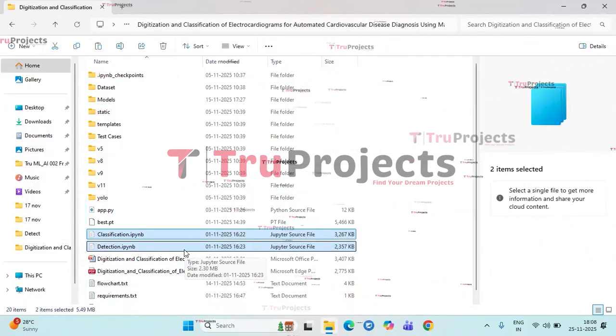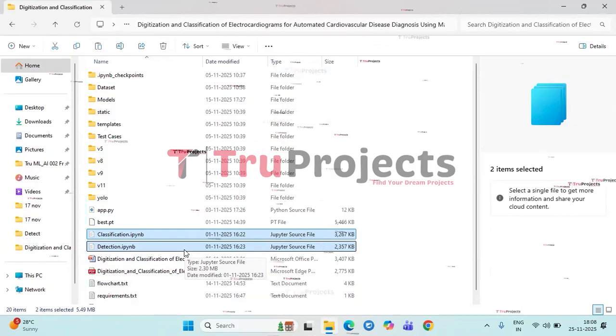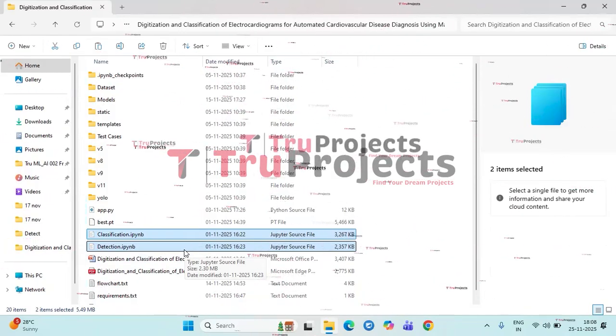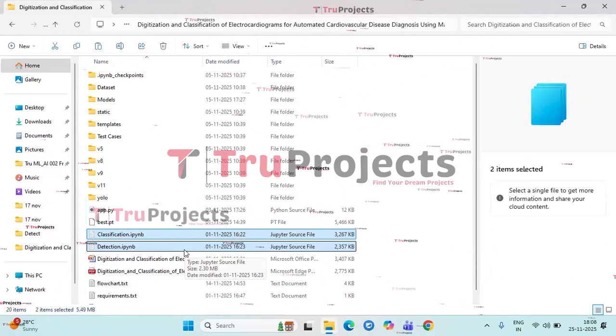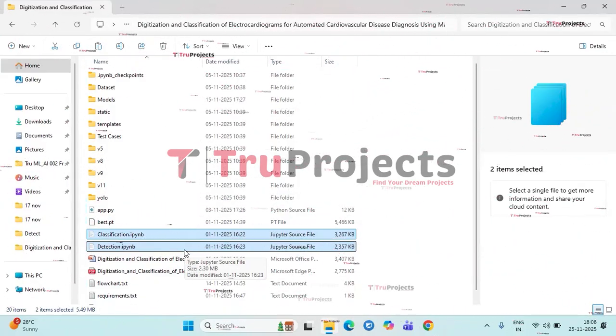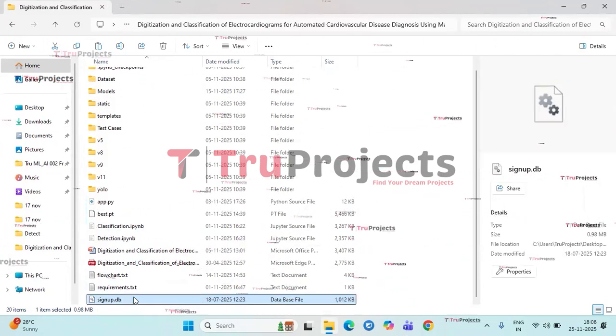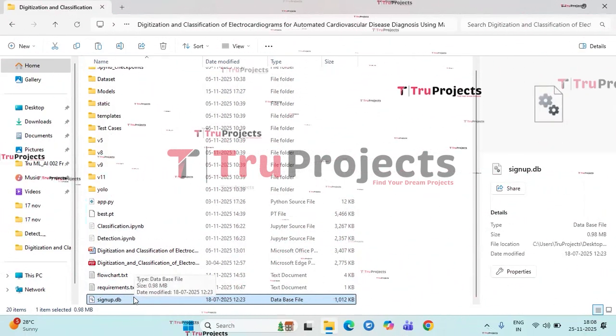These are the notebook.ipynb files. This is a Jupyter Notebook file which contains a combination of code, graphs, and outputs all in one place. It allows users to write and execute the code in individual cells, making it a popular choice for data science. Signup.db file: this file is a database file used to store the user information.